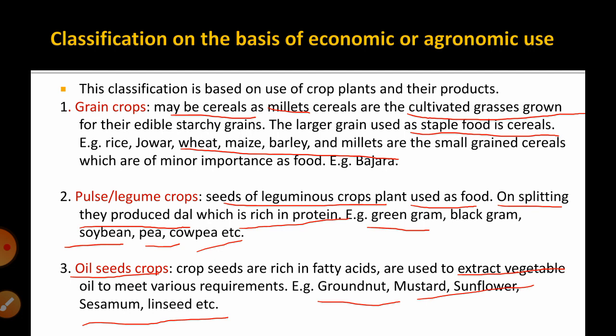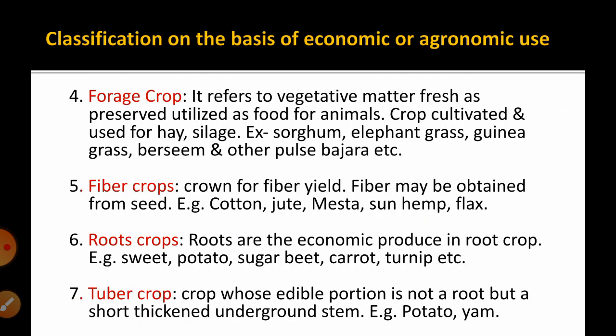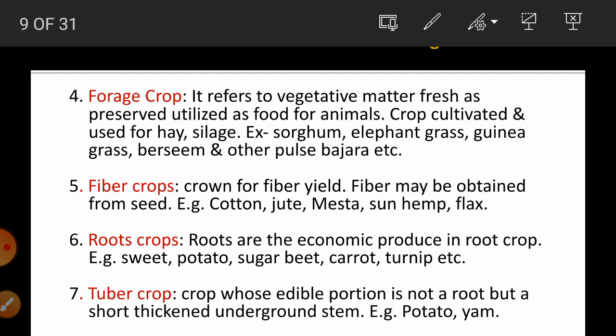Then the next group is forage crops. Those crops are used as feed for animals. Generally their vegetative plant part or matter is used fresh, or sometimes we can preserve it, and that will be utilized as animal feed.